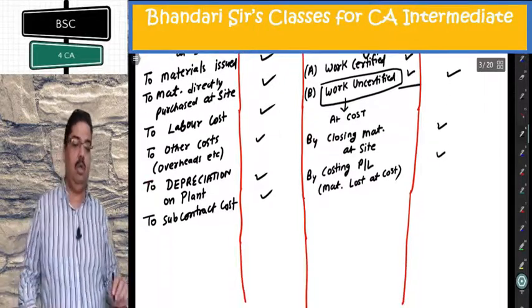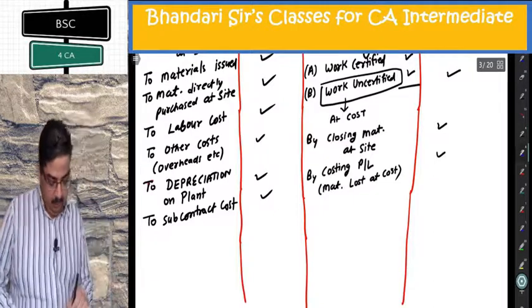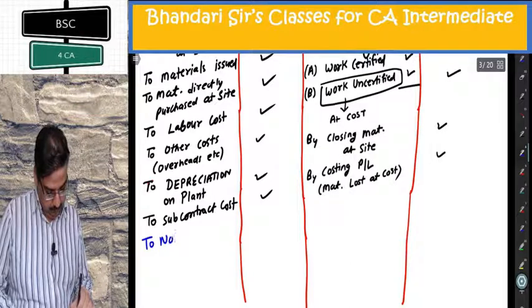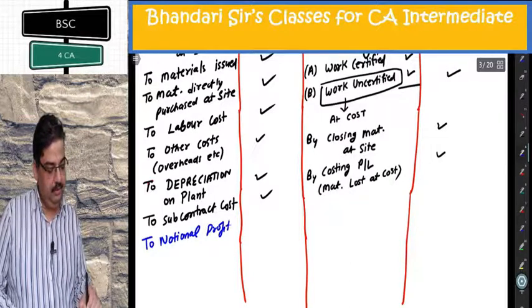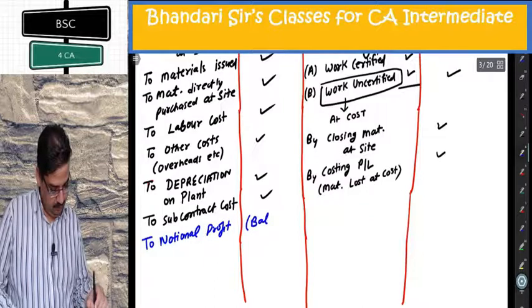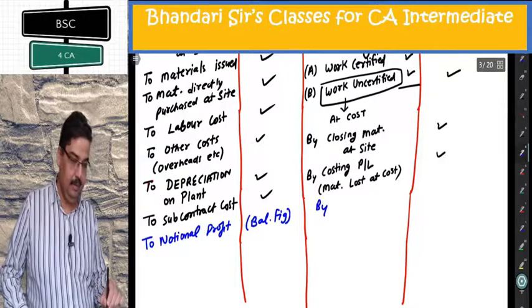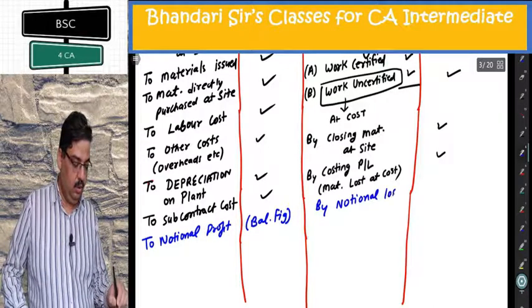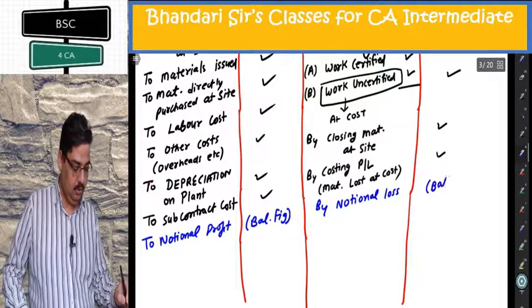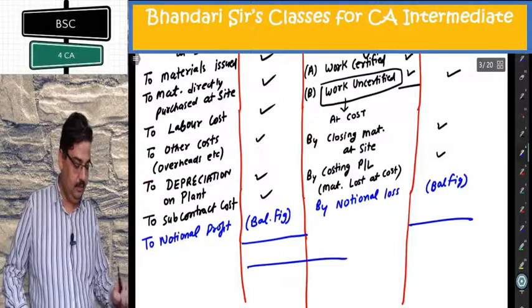It is a normal loss which will be taken there. Now balancing figure. To notional profit, if it comes on credit side, by notional loss. Obviously one of these will exist.